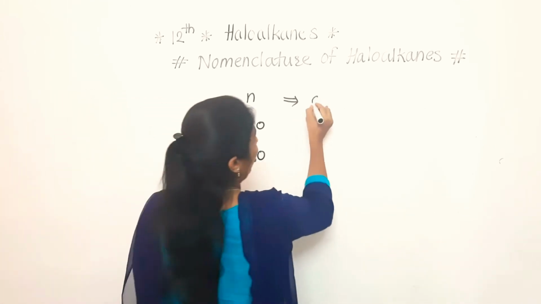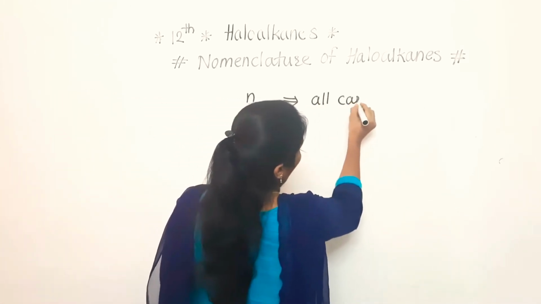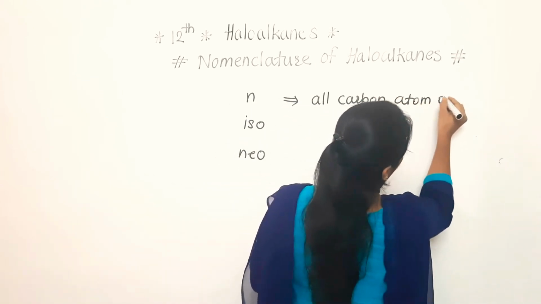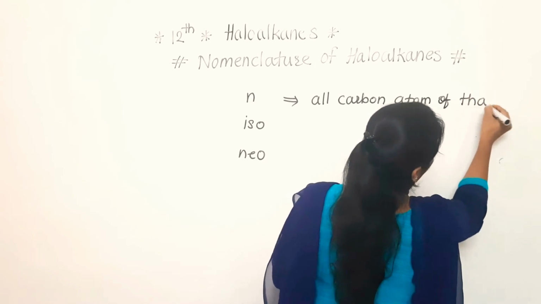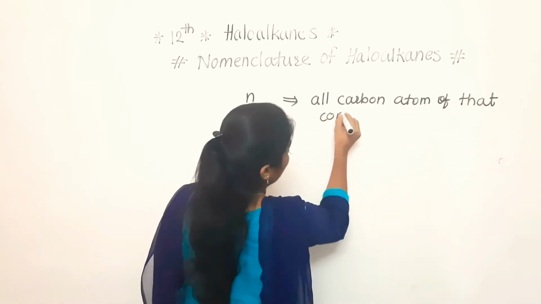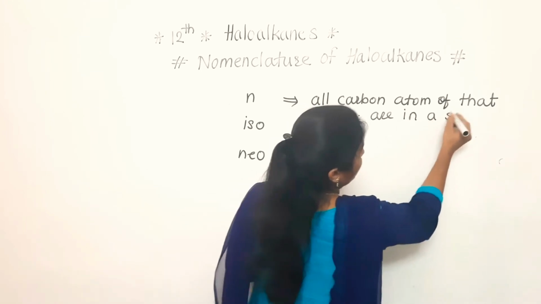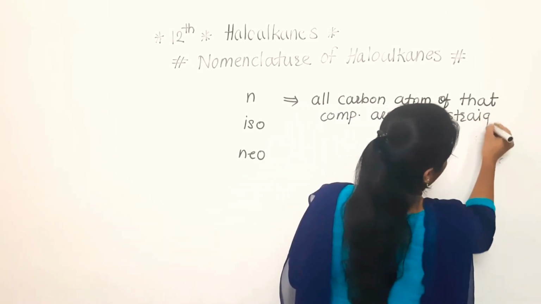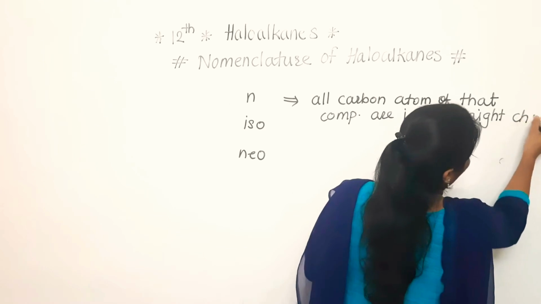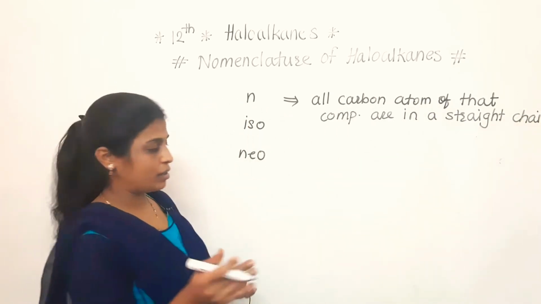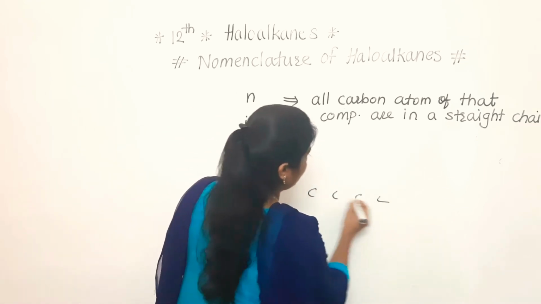All carbon atoms of that compound are in a straight chain, whatever the number may be. If there are 4 carbon atoms, then all will be in a straight chain.